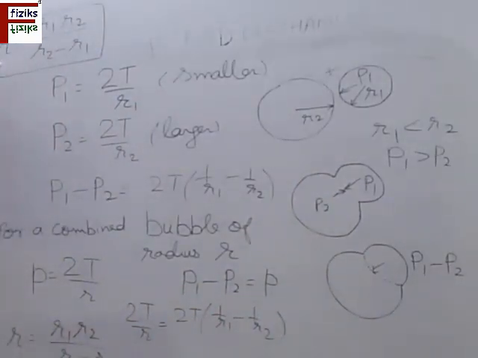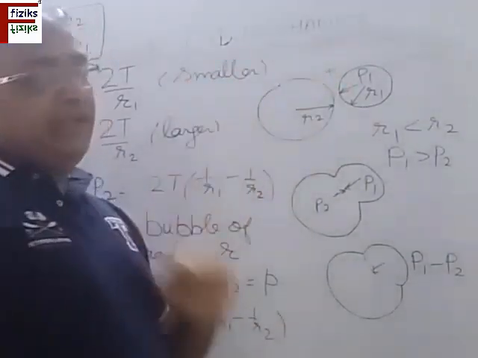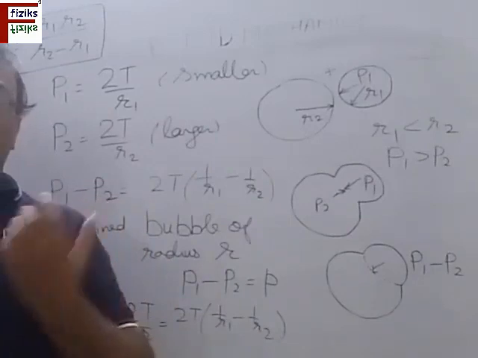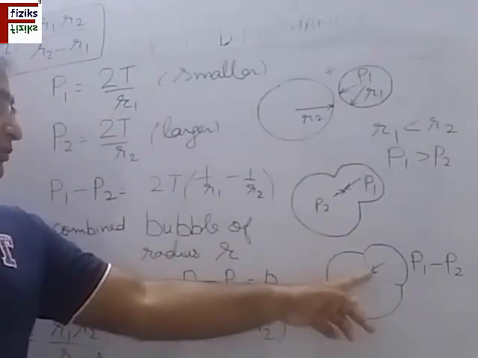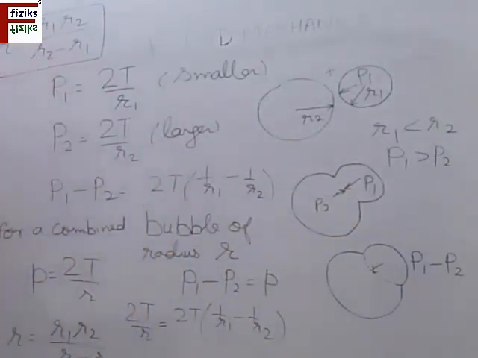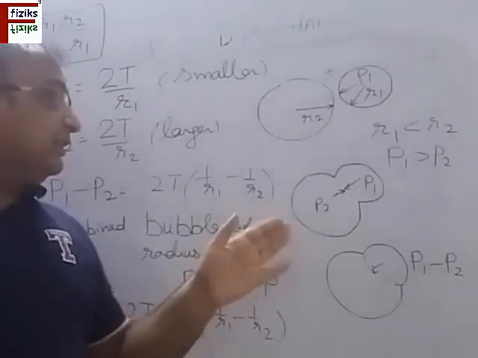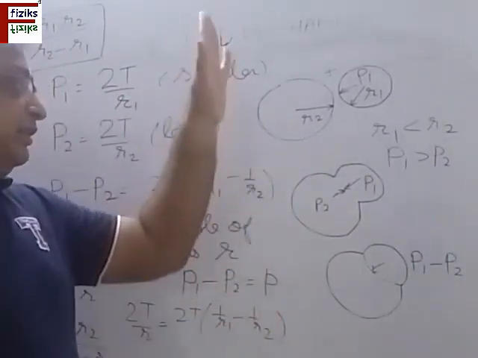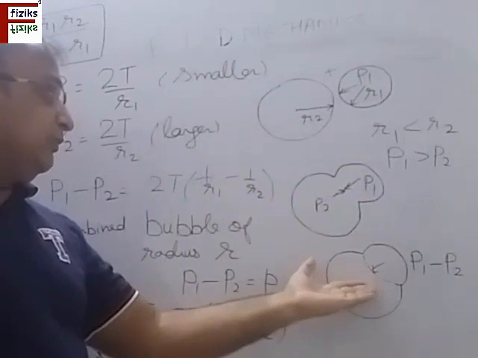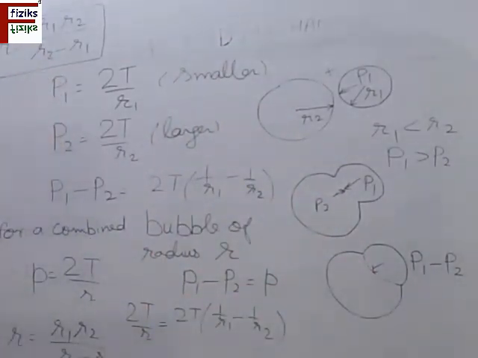Now you can see one thing here. If R1 is equal to R2, that means two bubbles having same radius combined with each other. Then what happens? The excess pressure inside both of them is same. That means on this surface, the pressure on both sides is same. So when they combine with each other, and if a single bubble is formed, what will happen? R1 equal to R2. In that case, R is tending towards infinity. It means that this will be forming a flat surface of the soap in place of a double bubble. So note it down, please.